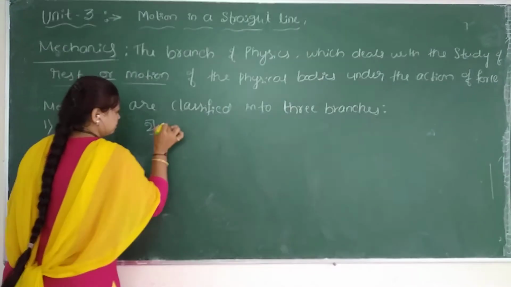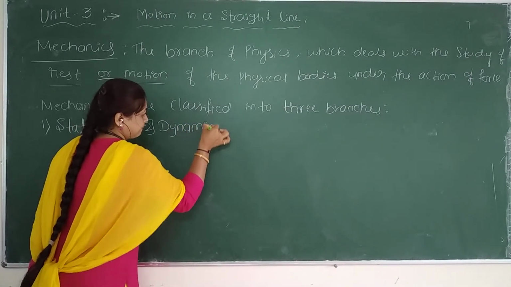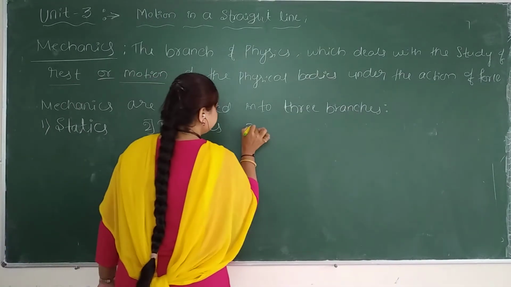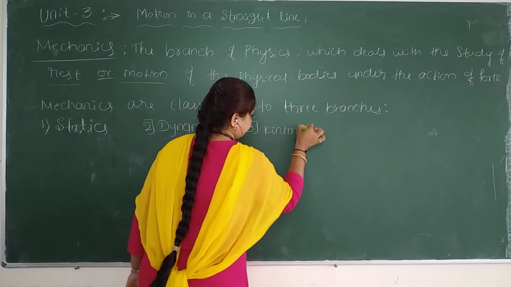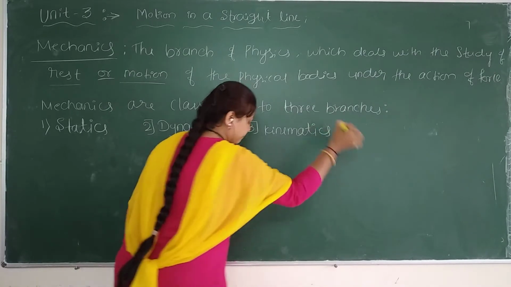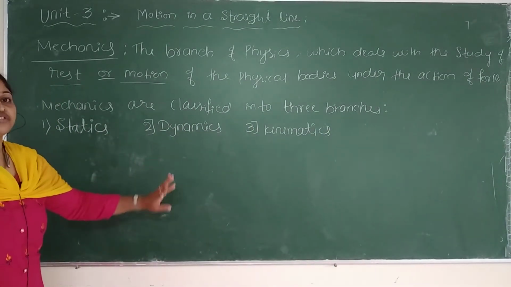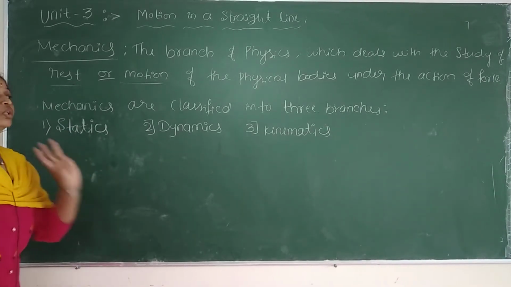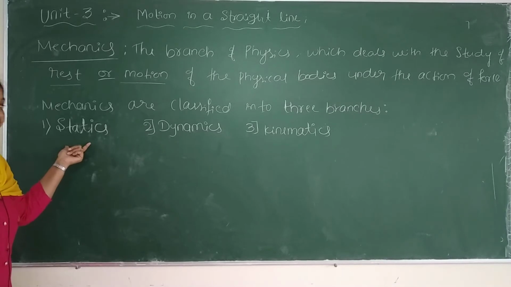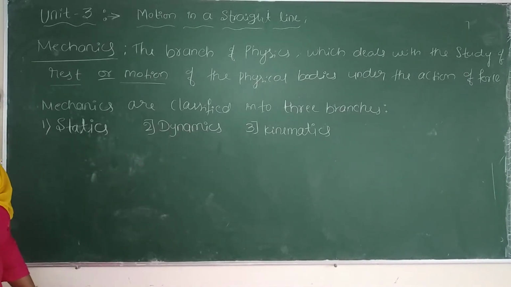Second one, dynamics. Third one, kinematics. So mechanics is broadly classified into three types, or three categories, or three branches.